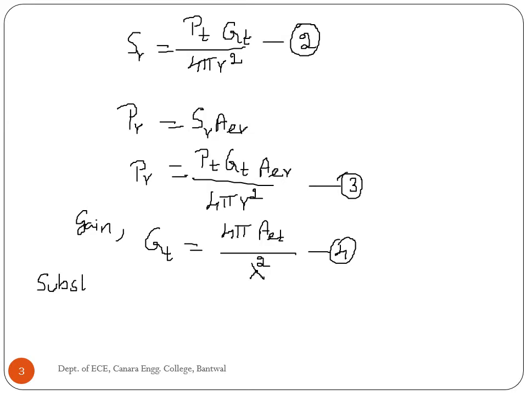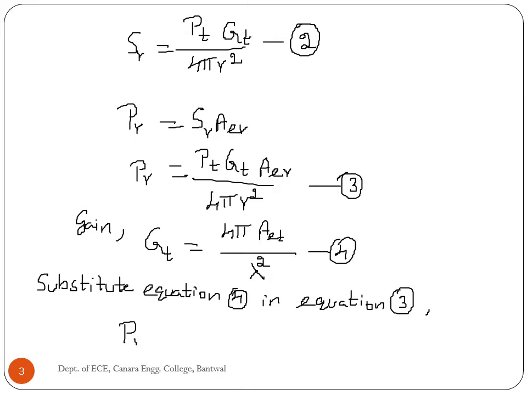Substitute equation 4 in equation 3, which gives PR is equal to PT into AET into AER divided by R square lambda square.